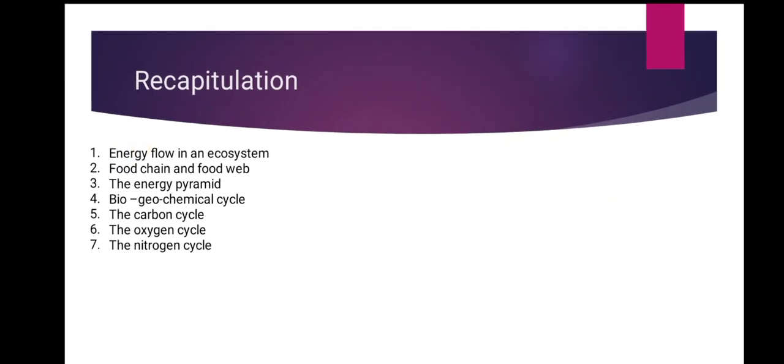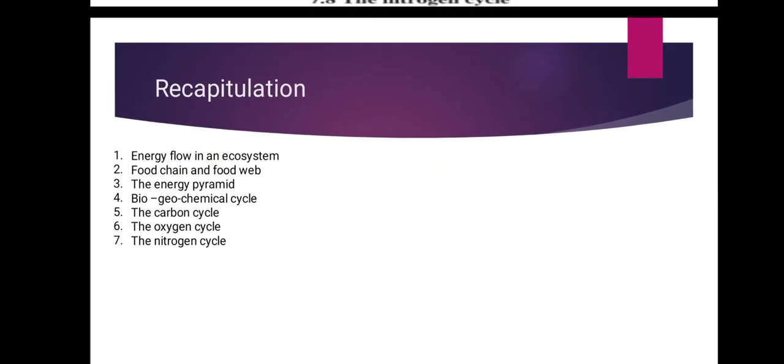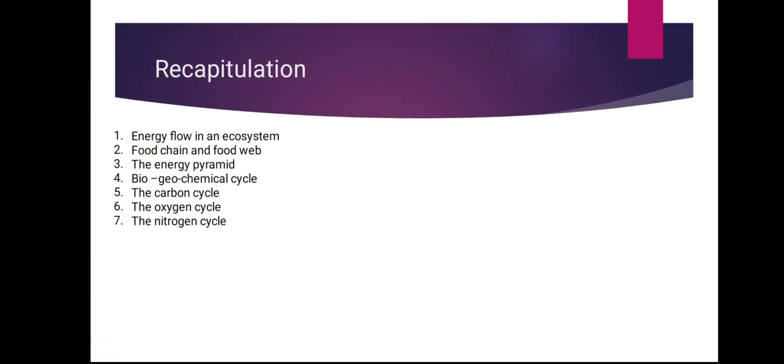Next one is the biogeochemical cycle. The cyclic flow of nutrients in an ecosystem is known as the biogeochemical cycle. Next is the carbon cycle: the circulation and recycling of carbon in the atmosphere by living organisms or after their death back to the atmosphere.